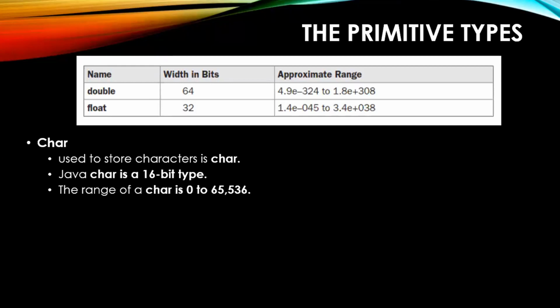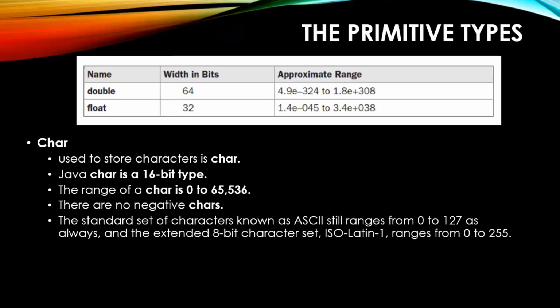So whenever we are discussing characters, keep in mind that a character cannot be positive and negative. So its range starts from 0 to the maximum of the number of bits occupied by that variable, that is 2 raised to 16. Right? So there are no negative characters. Okay. So you might get a doubt actually.